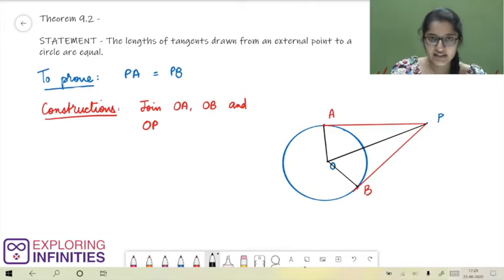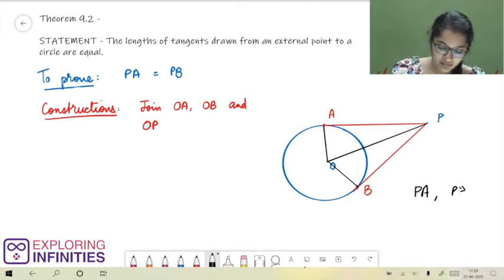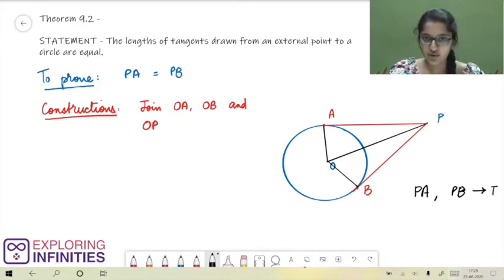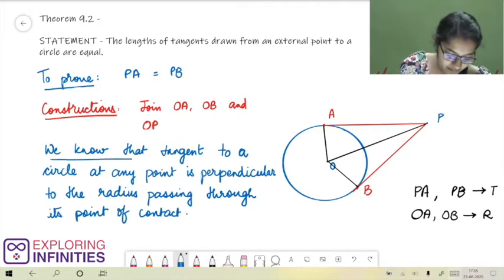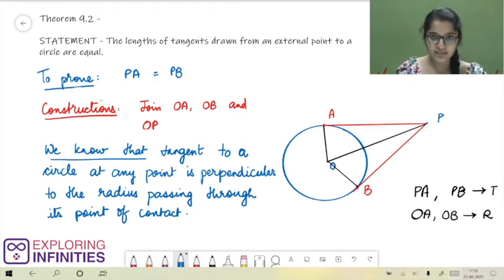In our figure, there are two tangents, PA and PB, and there are two radii, OA and OB. Now, what do we know about the relationship between a tangent and a radius at the point of contact? We know that a tangent to a circle at any point is perpendicular to the radius passing through its point of contact.